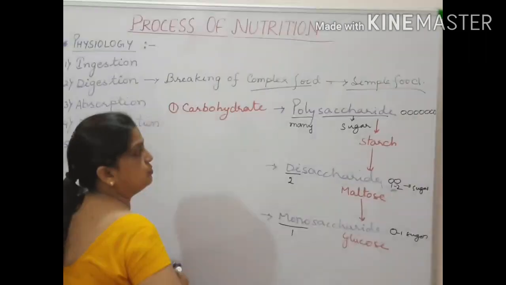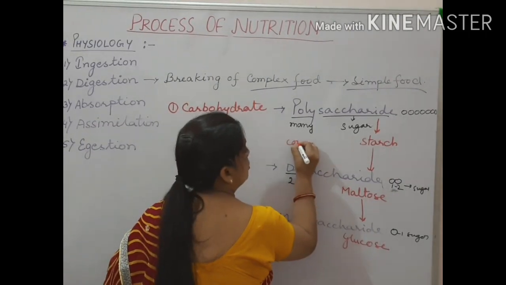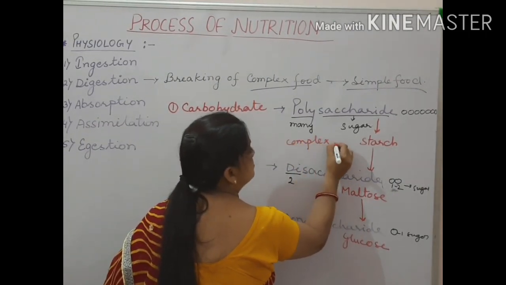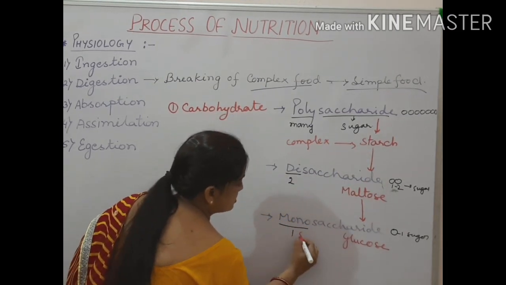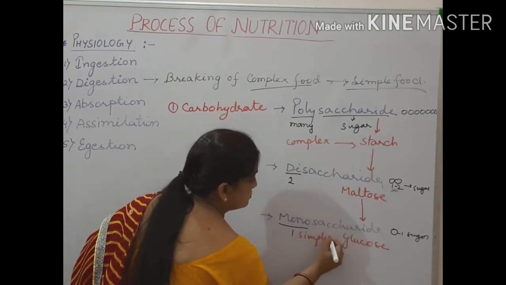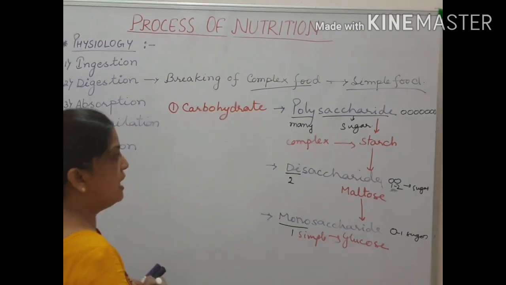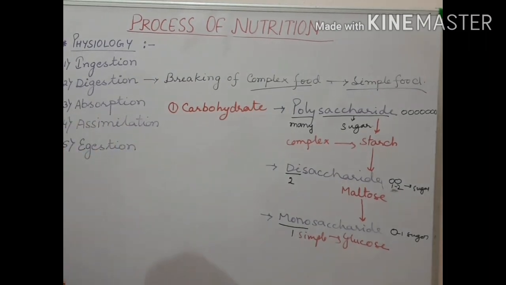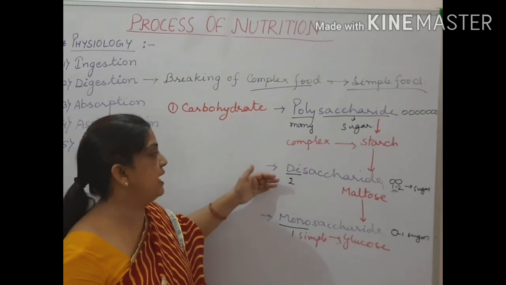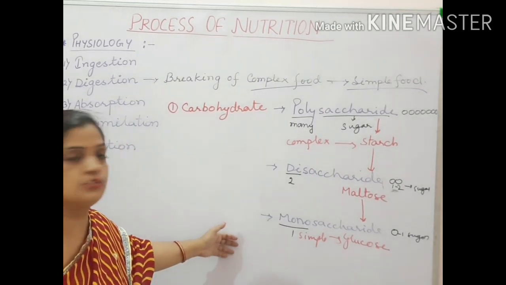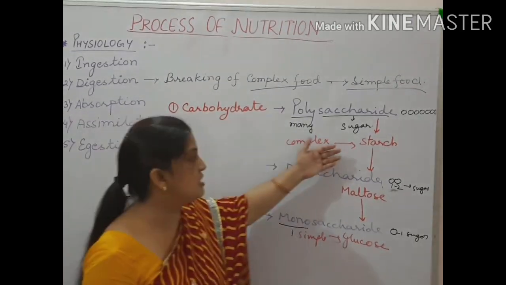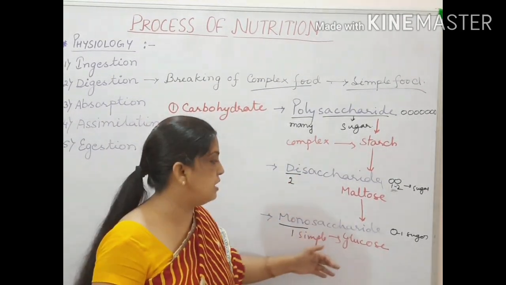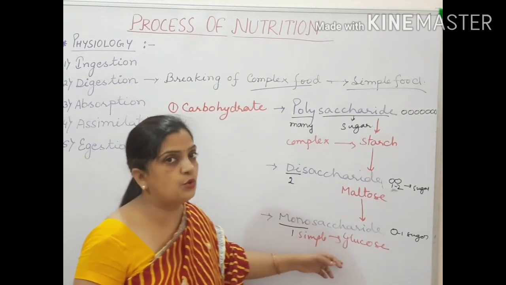So this is your complex food and this is your simple food. Your carbohydrate is broken down from polysaccharide to disaccharide, from disaccharide to monosaccharide. It means that starch will be broken down into maltose and maltose will be broken down into glucose.